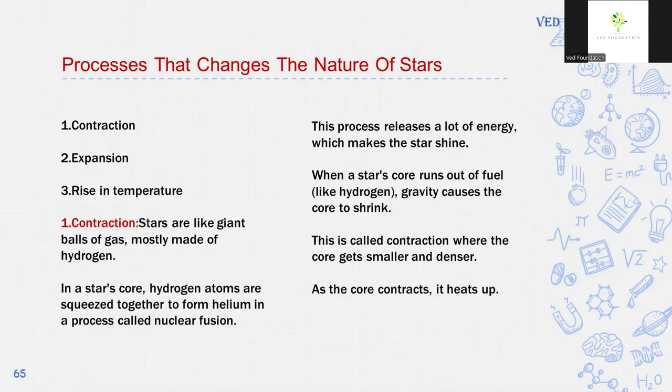When a star's core runs out of fuel like hydrogen, gravity causes the core to shrink. This is called contraction, where the core gets smaller and denser. As the core contracts, it heats up.